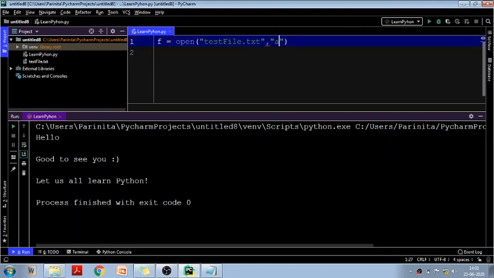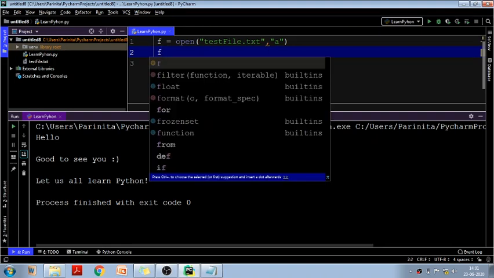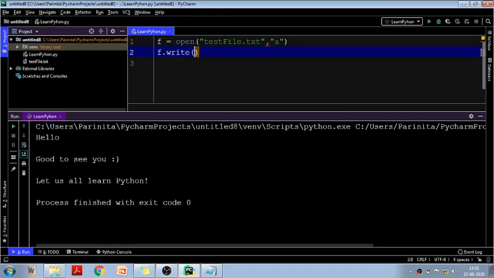So here we will write append mode, and then I want to write into the file, so I can use f.write, and then inside the brackets, inside the inverted commas, I have to write whatever I want to add.